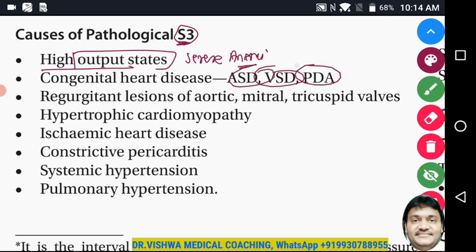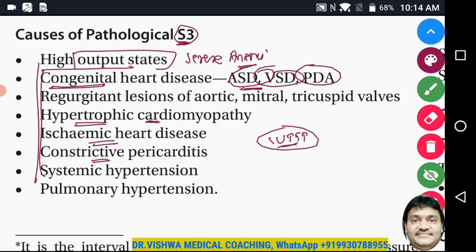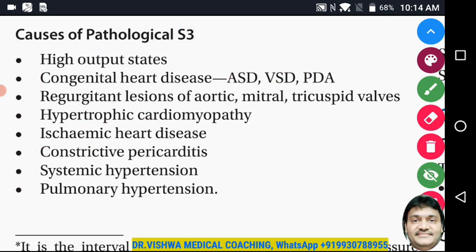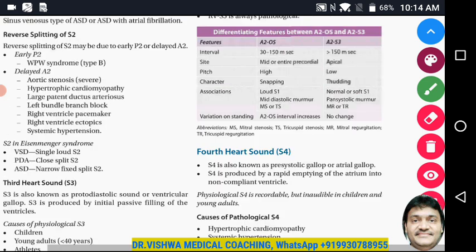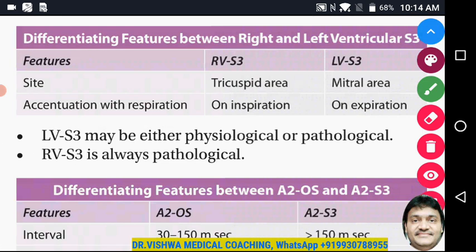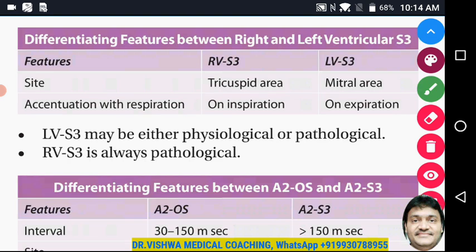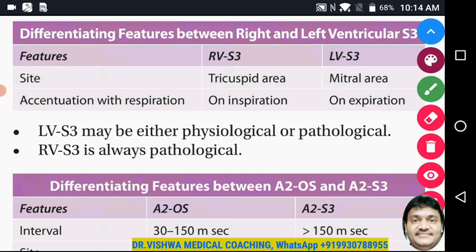VSD, ASD, PDA. In those cases, left ventricular pressure is more. Congenital heart disease, hypertrophic cardiomyopathy, ischemic heart disease, constrictive pericarditis. In all these situations, there may be more cardiac output. There may be more dynamic circulation, more hyperdynamic circulation. In those cases, you may see third heart sound coming off as pathological. You may also see some differentiating feature between right and left